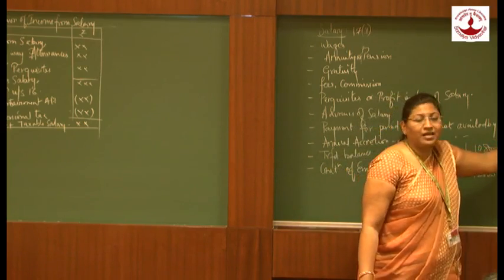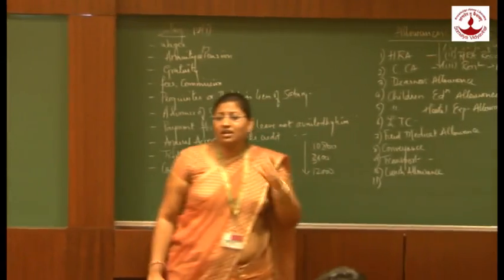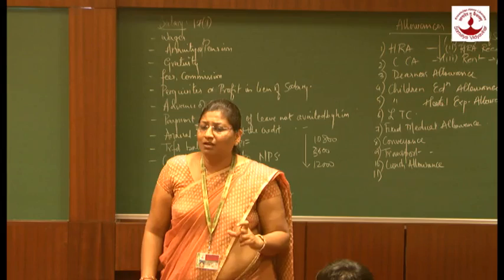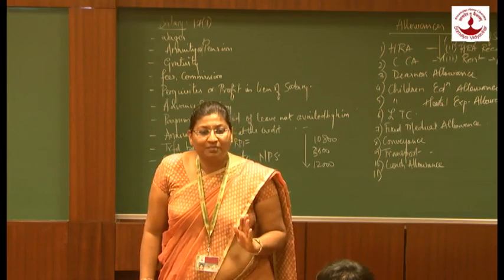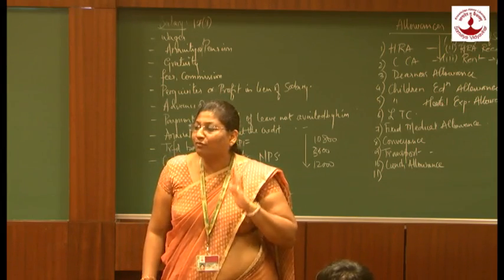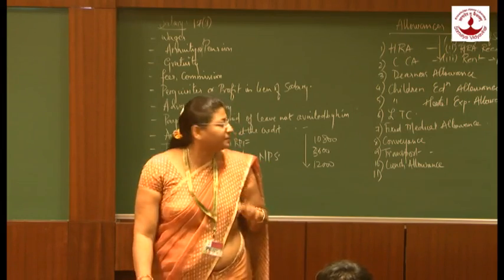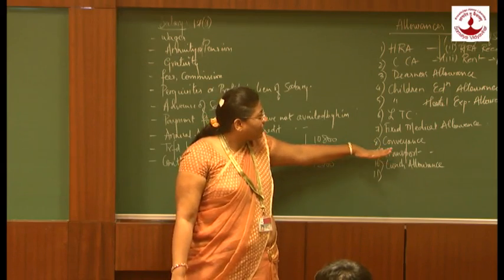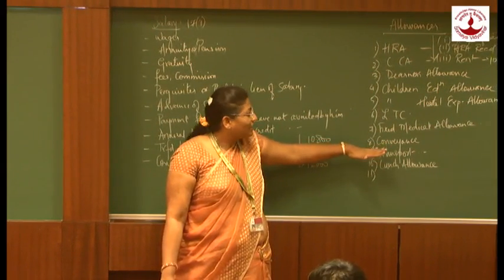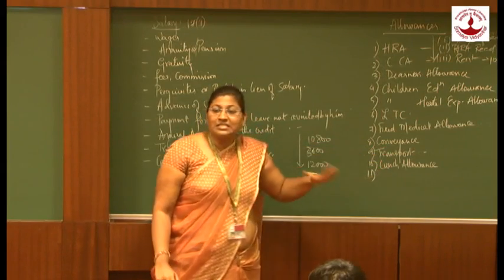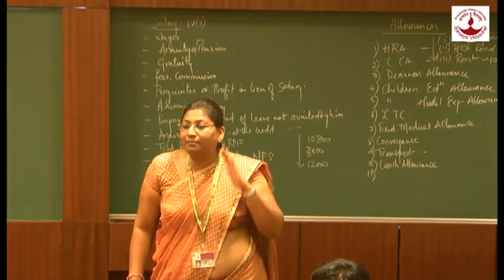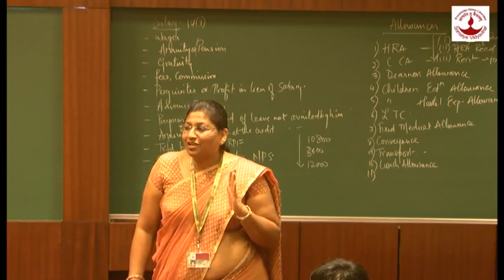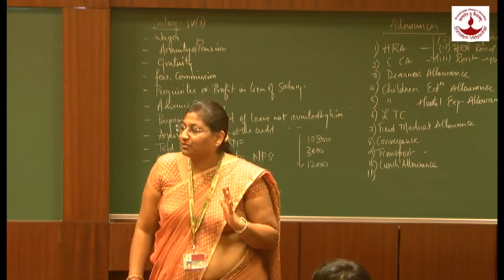This is what section 10(5) says. Next is fixed medical allowance. Fixed medical allowance which a company or an employer offers to an employee is fully taxable. No exemption limit is set for fixed medical allowance. Next is conveyance allowance. It is fully taxable. Next is transport allowance. It is exempted up to the limit of 800 per month for normal persons, 1600 per month for handicapped persons.